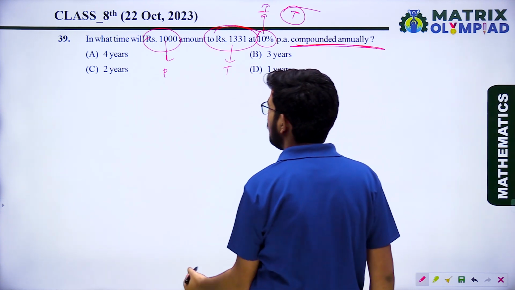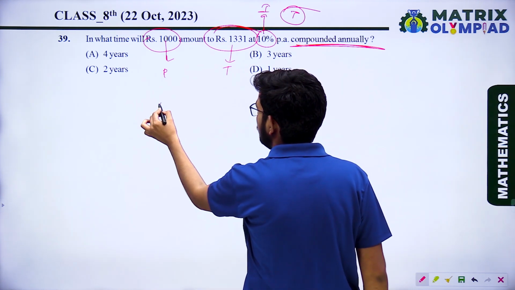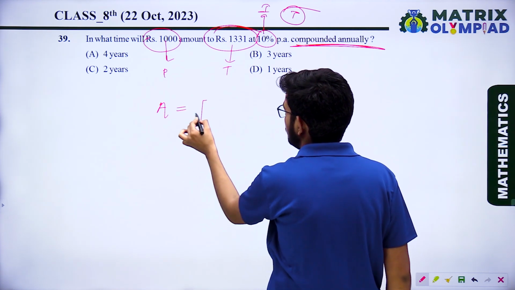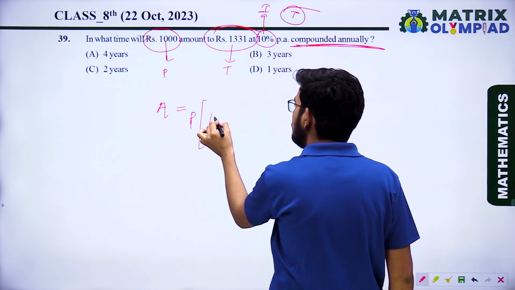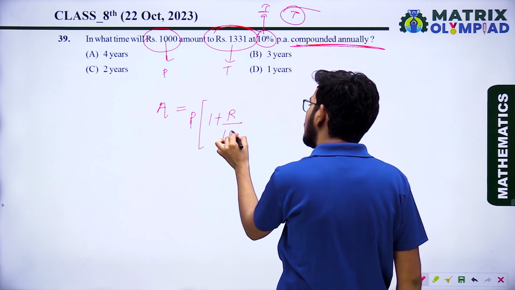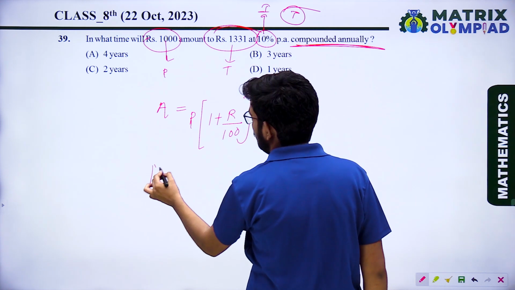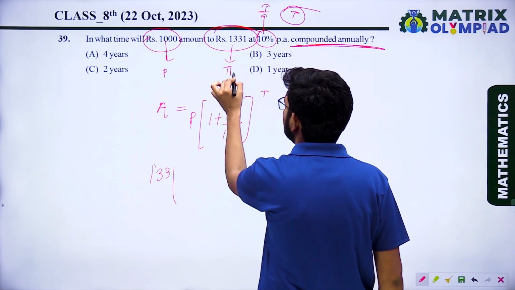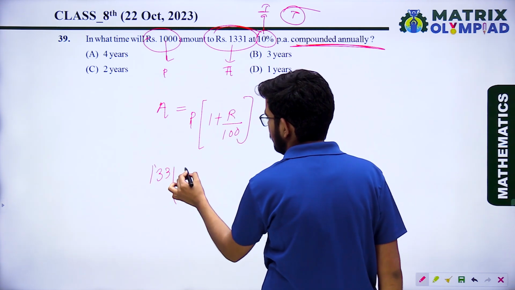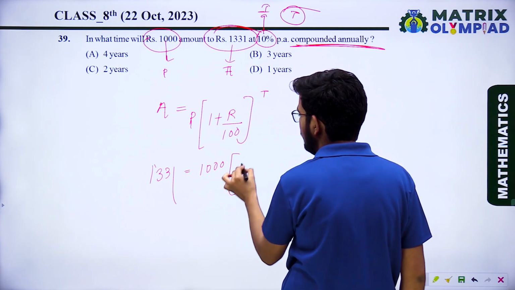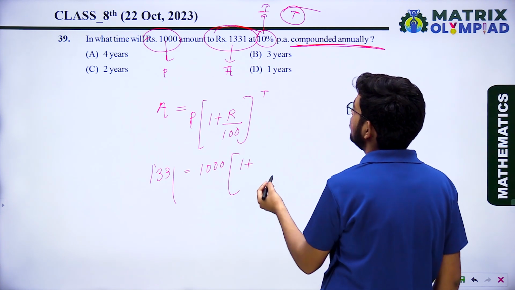So what is the formula of finding amount? P into 1 plus R upon 100 raised to power T. So amount is 1331 rupees equal P, 1000, into 1 plus R upon 100.